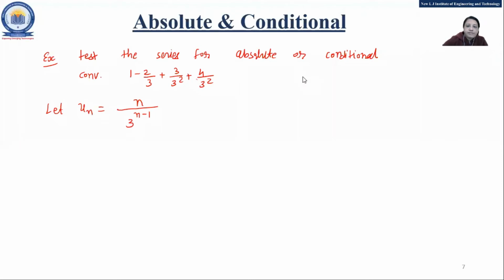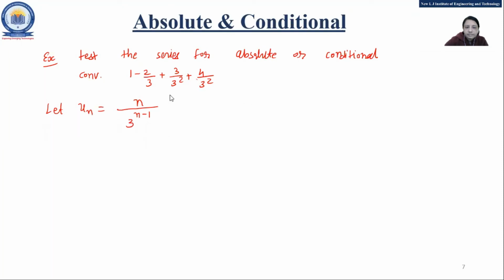There is no repetition or anything common. So how are you supposed to define that one? Some have written minus 1 raised to n minus 1 into n, and the denominator is the same, 3 raised to n minus 1. Yes, 3 raised to n minus 1 is not possible, as if you put n equal to 4.